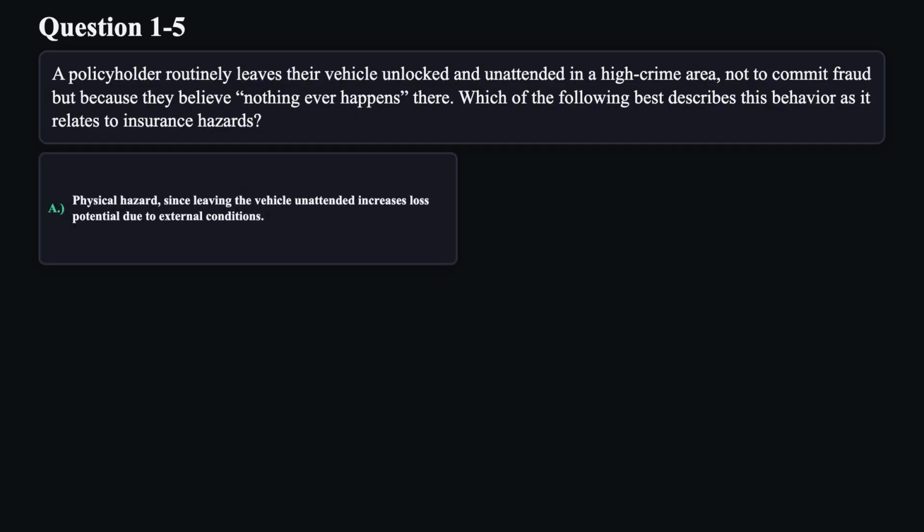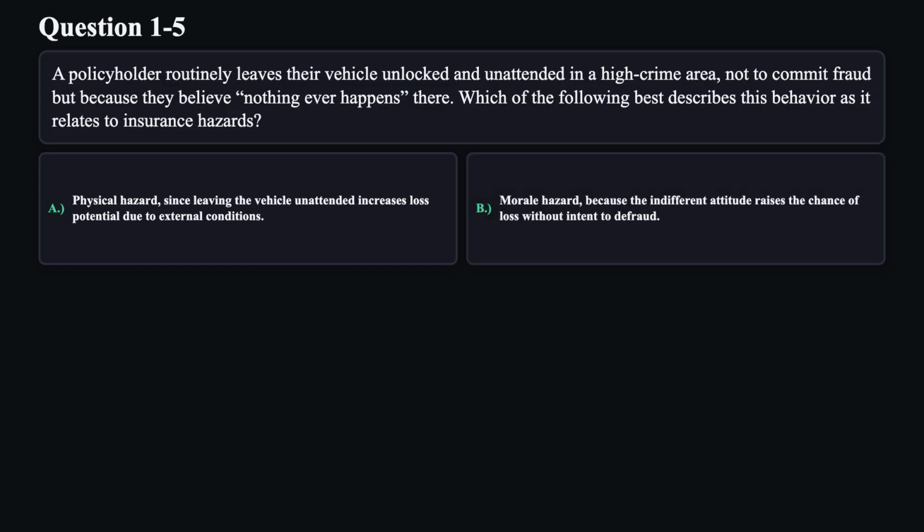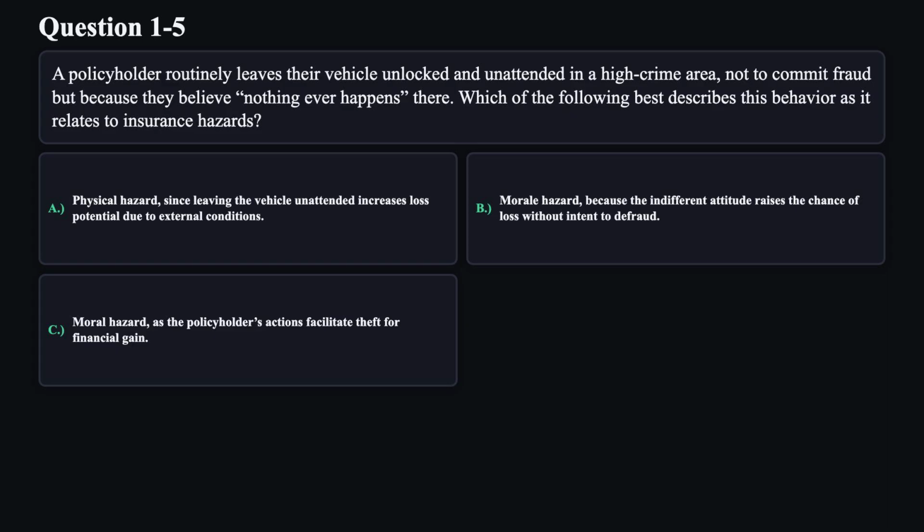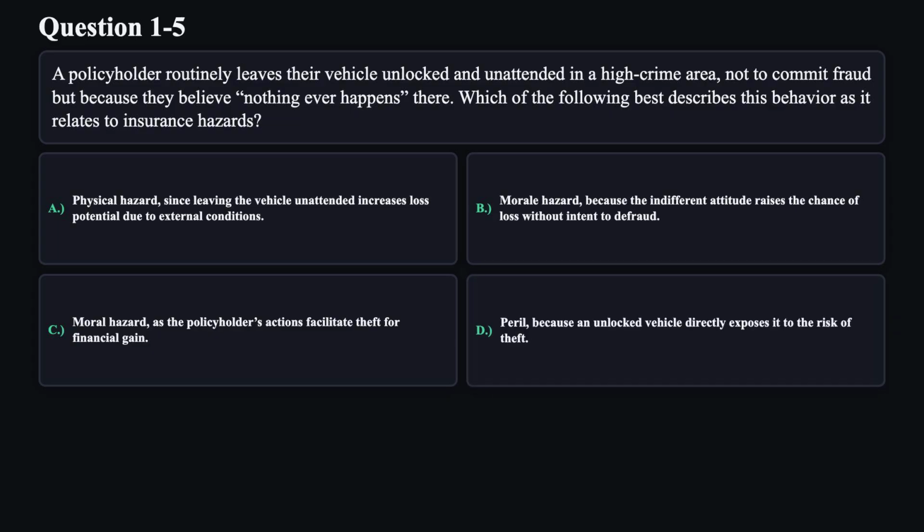A. Physical hazard, since leaving the vehicle unattended increases loss potential due to external conditions. B. Morale hazard, because the indifferent attitude raises the chance of loss without intent to defraud. C. Moral hazard, as the policyholder's actions facilitate theft for financial gain. D. Peril, because an unlocked vehicle directly exposes it to the risk of theft.